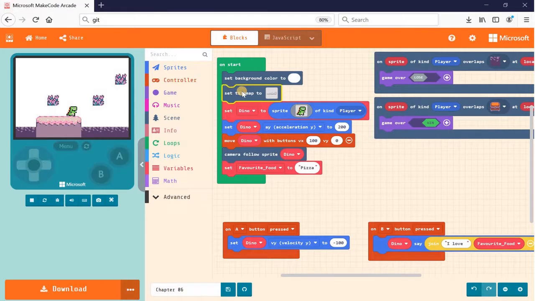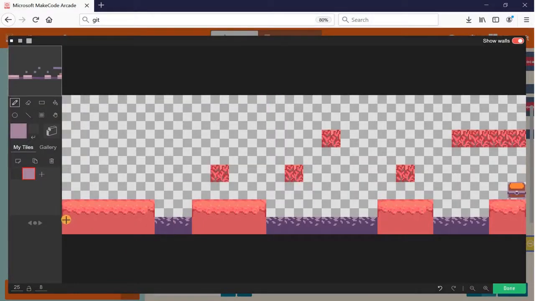And then I also created a tile map, which is the scene that you're looking at here. If you click inside, you can see that I have created some platform, some ground, water, and a treasure at the very end. I've also added wall for my tile map so that my Dino can stand on it.